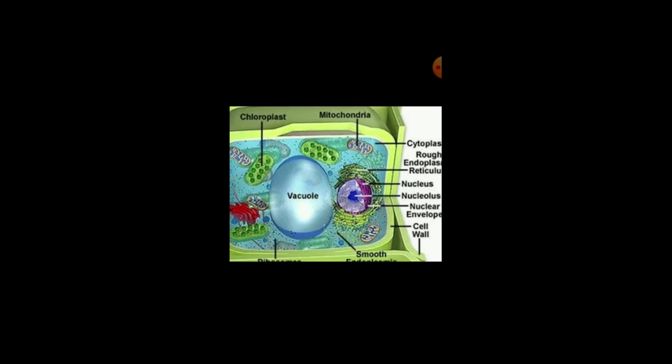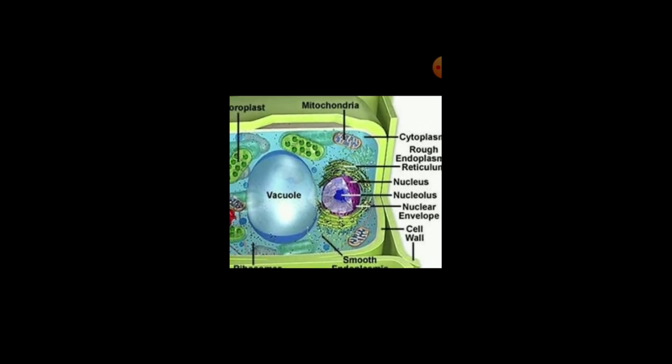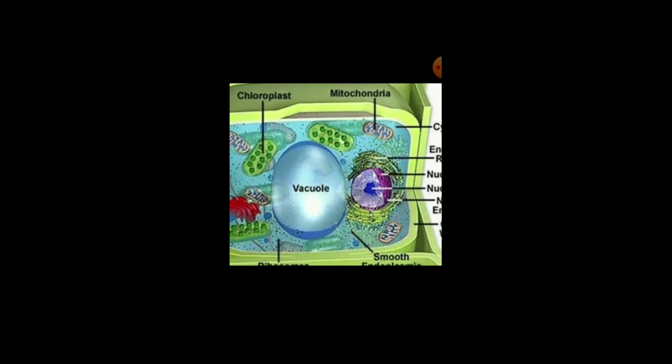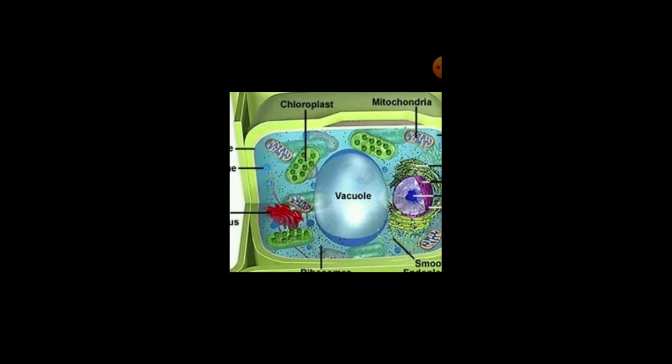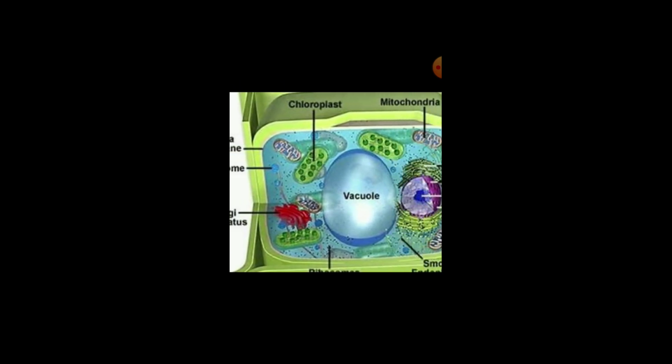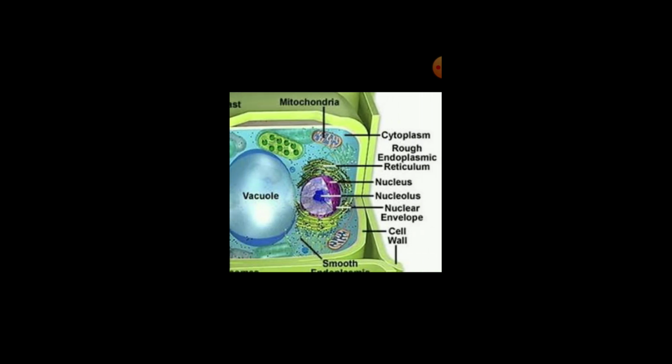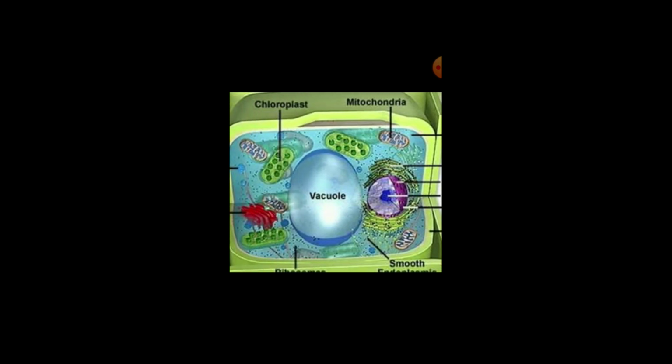It is covered by a characteristic membrane called the tonoplast. It is bigger than the nucleus. So here you can see the vacuole, nucleus, mitochondria, chloroplast, like that.